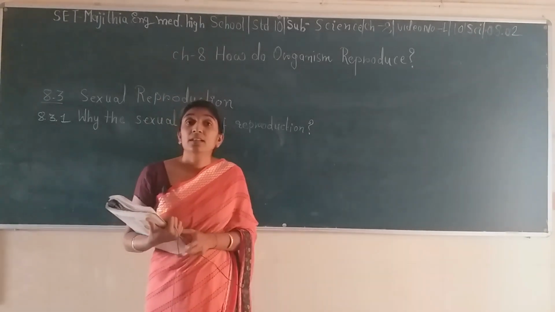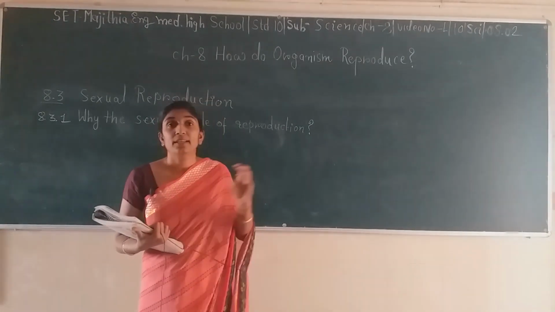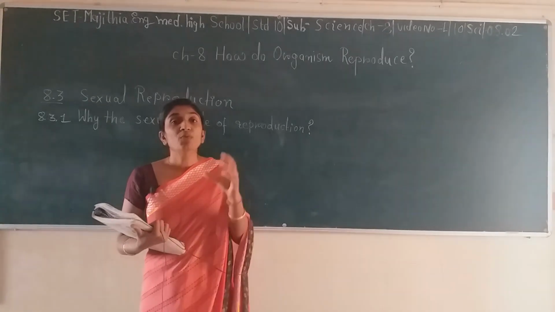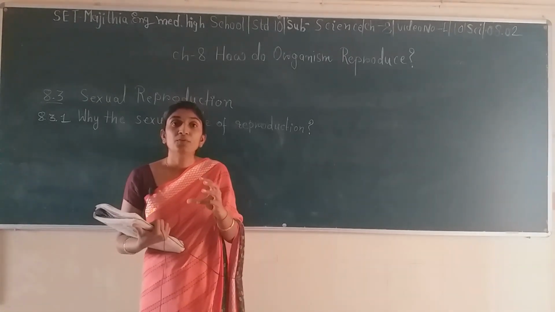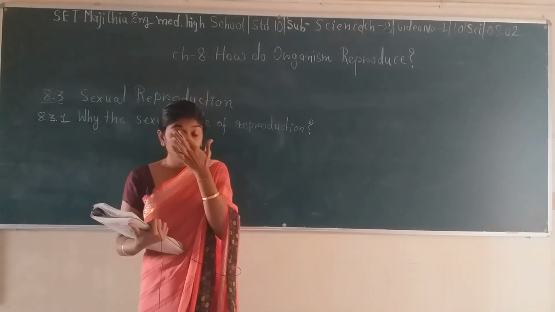The male germ cell is called the male gamete and the female germ cell is called the female gamete. When these two gametes fuse together, we will say that reproduction has occurred.